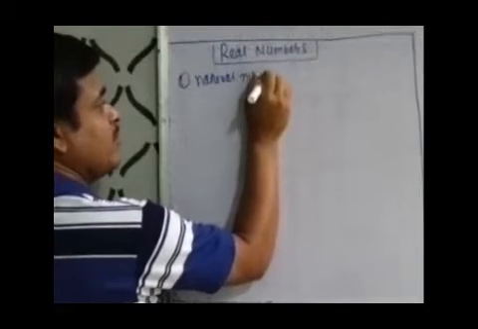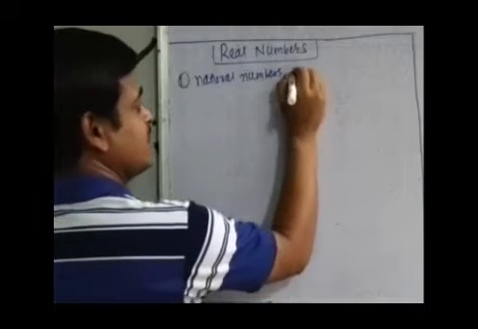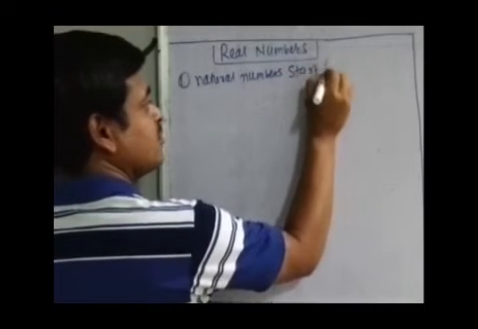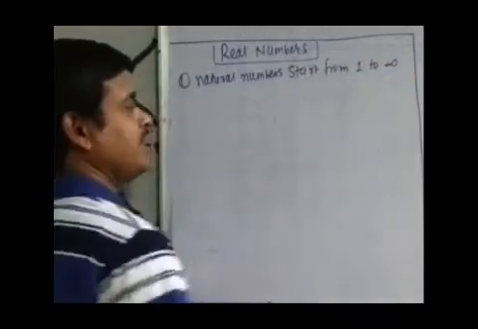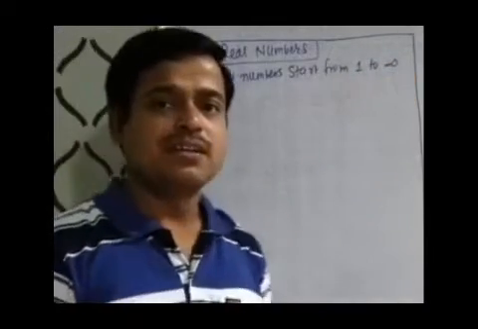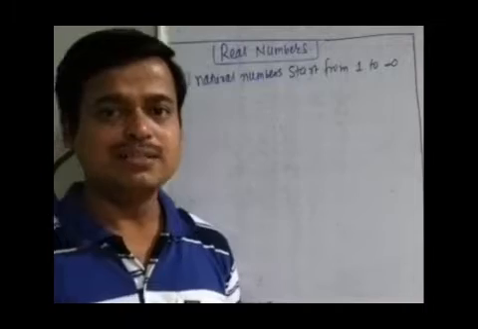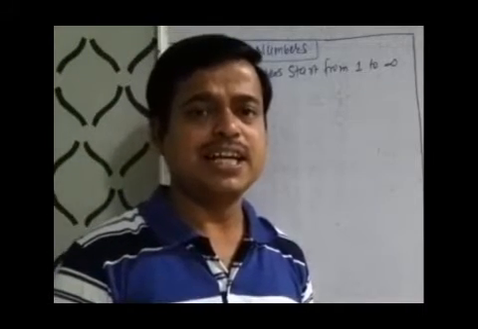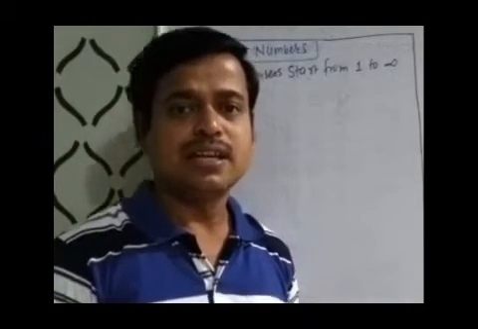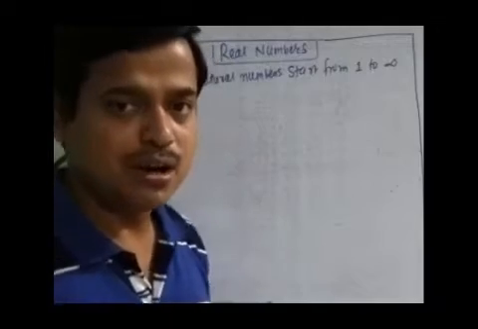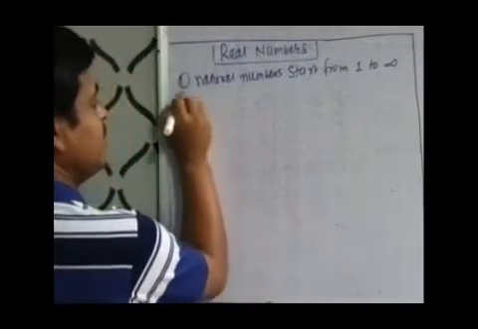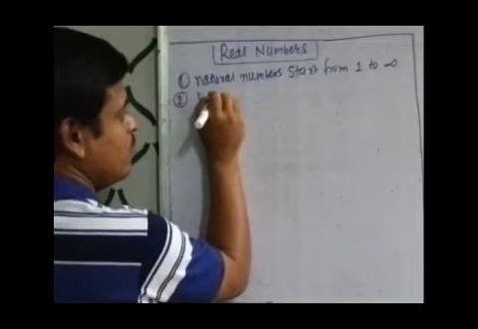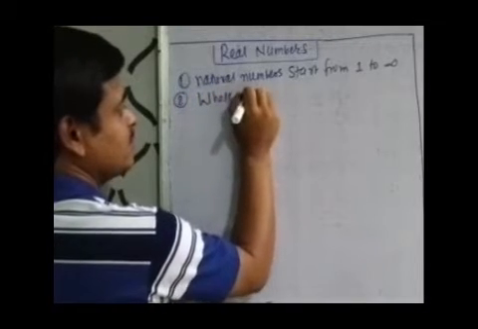it is a set of numbers which start from 1 to infinity. We know natural numbers start from 1 and end at infinity. It means we cannot tell the last natural number of the natural number system. Then we develop the system of whole numbers.